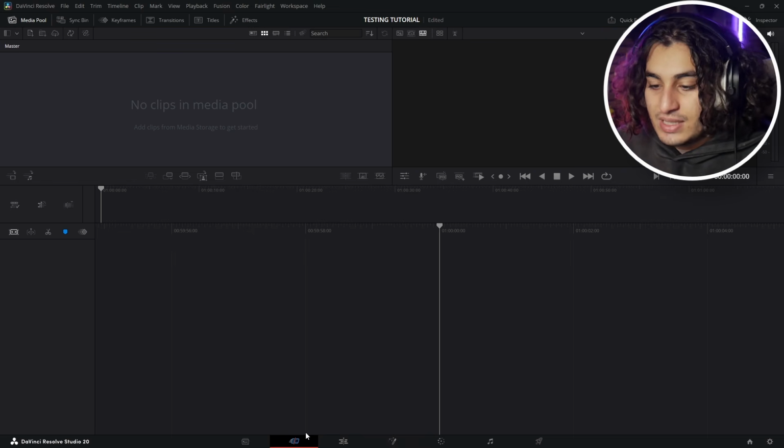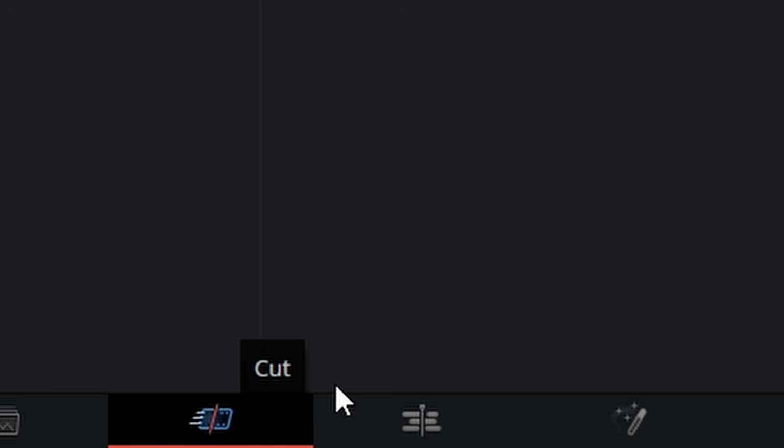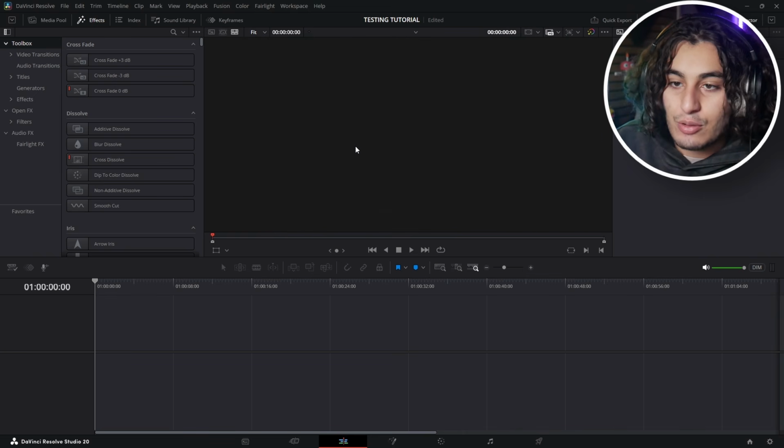You might accidentally be in this tab when you first open the software. This is the cutting tab. We want to go to the edit tab. The first thing I'm going to show you is how to add files.